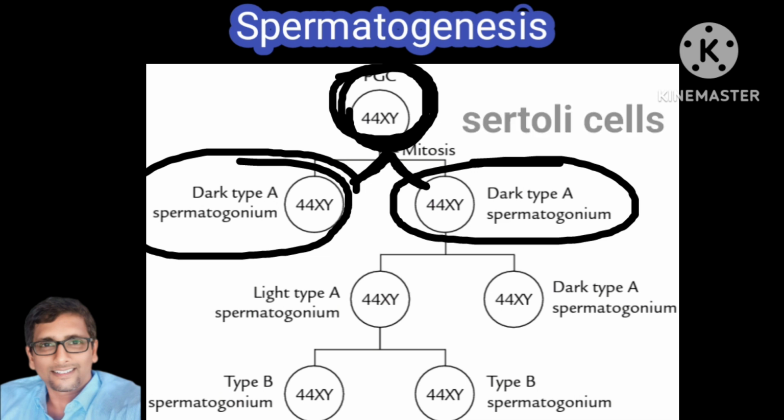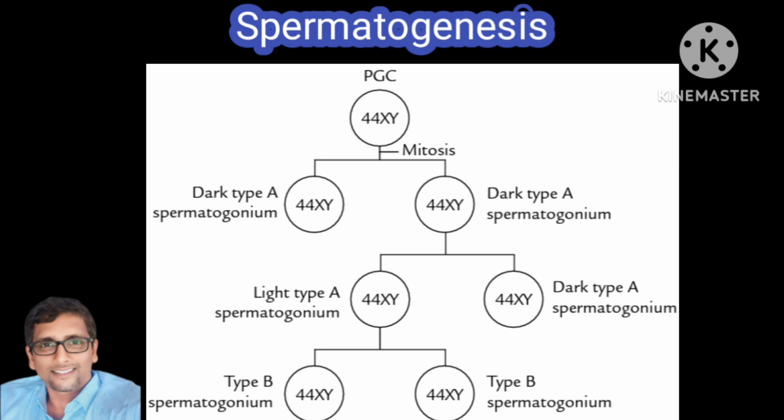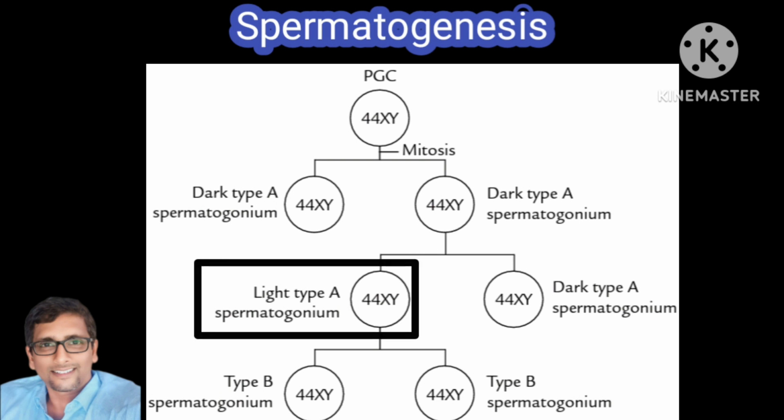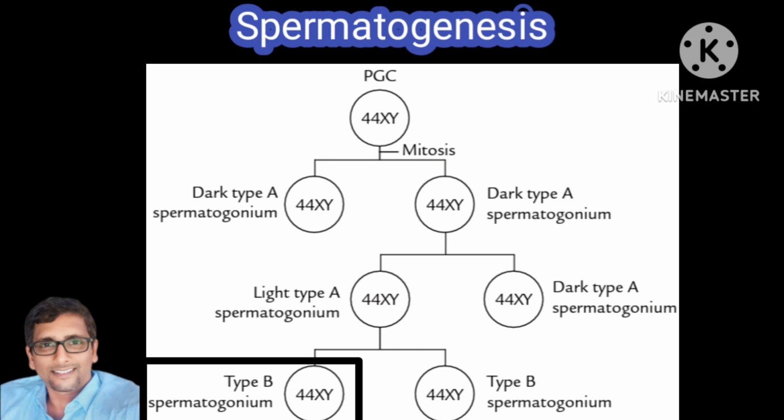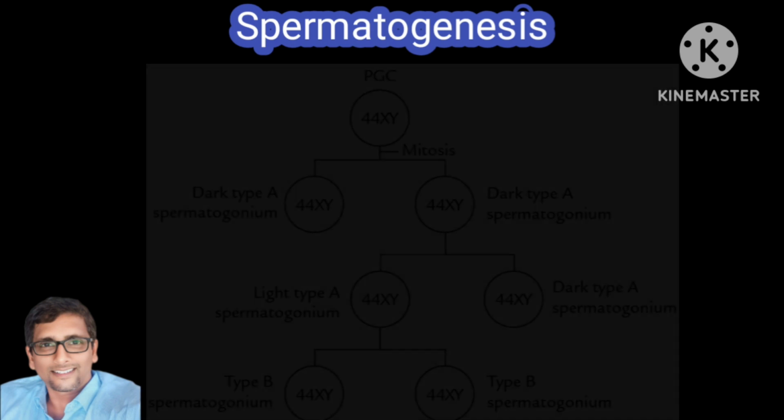Dark type A spermatogonia undergo mitosis to form pale type A spermatogonia, which you have read in your PU, right? Further, type A spermatogonia on mitosis form type B spermatogonia. Type B spermatogonia undergo mitosis to form the primary spermatocyte.